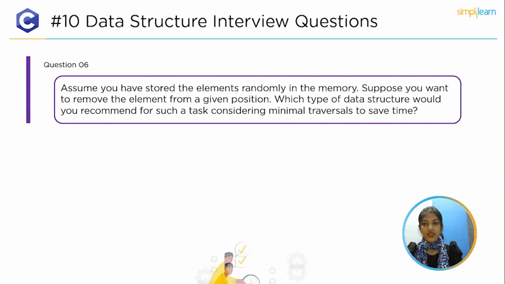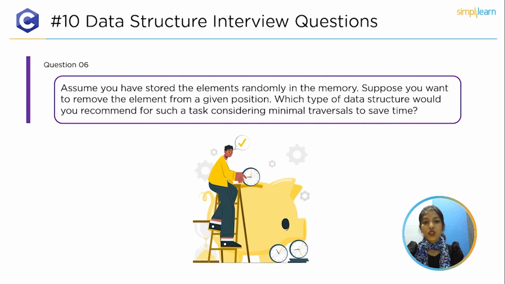The top 6th question is, assume you have stored the elements randomly in the memory. That means not contiguous. The memory elements are not stored in adjacent location memory blocks. And suppose you want to remove the elements from a given position. Which type of data structure would you recommend for such a task considering minimum traversal to save time?